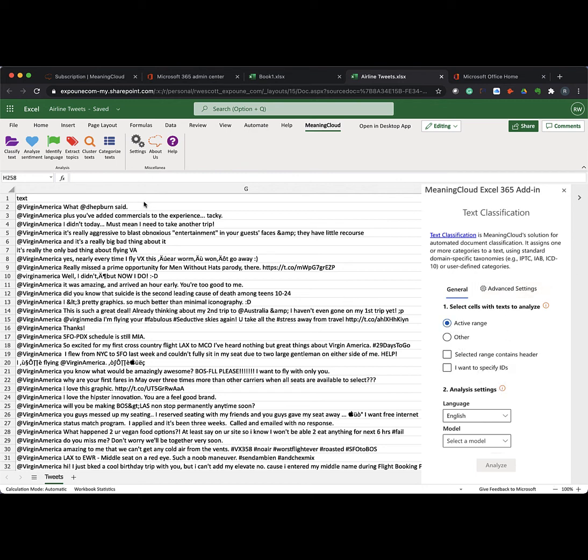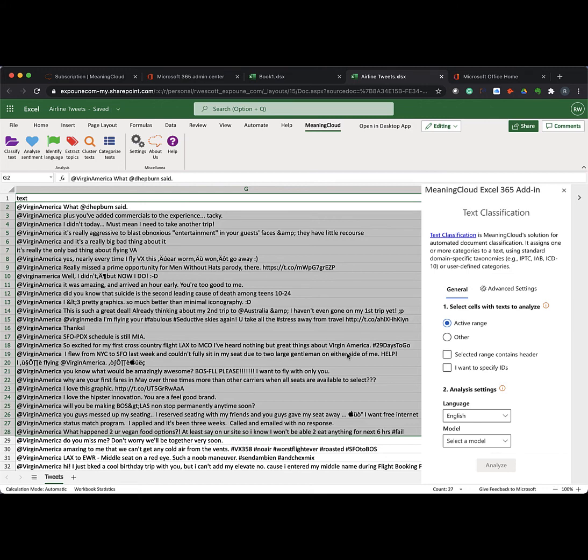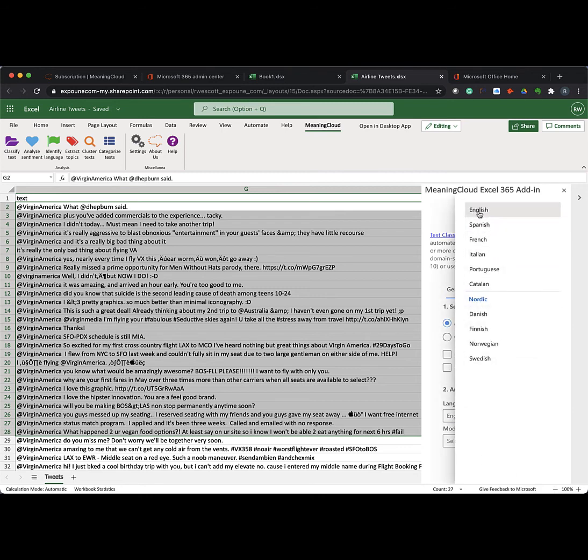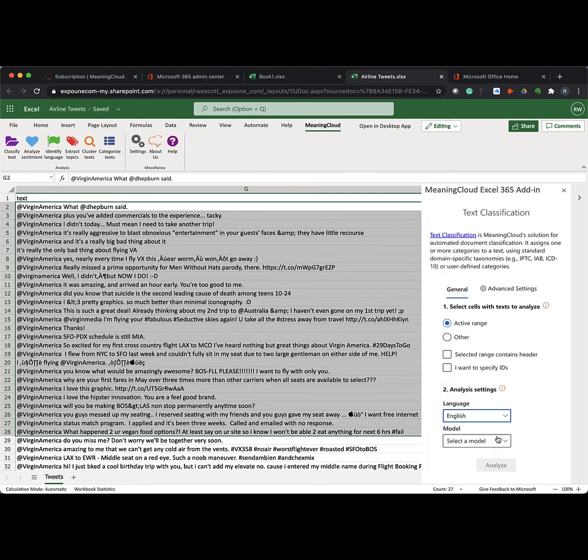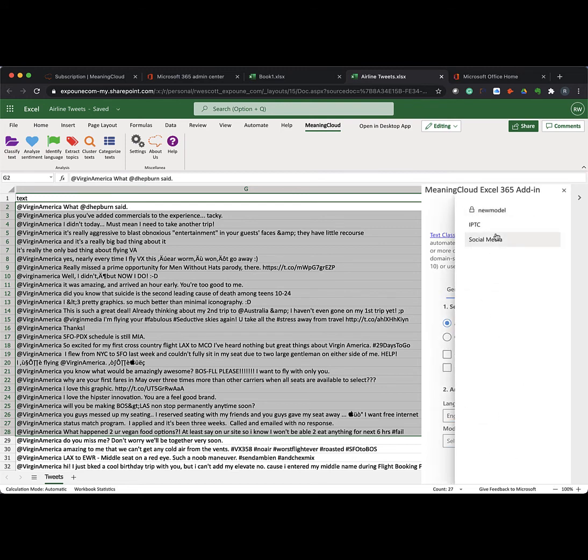So I will select a range of cells that I want to do something with, and you can have active range. I can also choose a very specific range of text to run the analysis on, if it contains headers, if I want to specify an ID. And then here you have the analysis settings. So for this I want to choose English, and I want to choose a model.